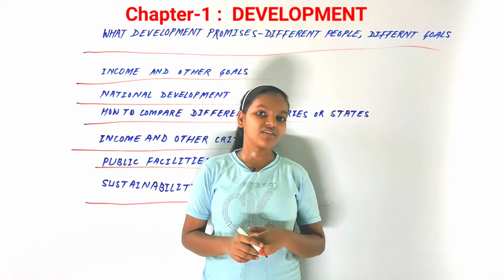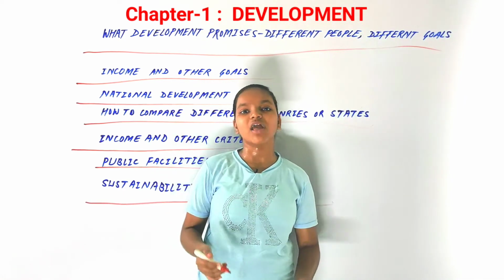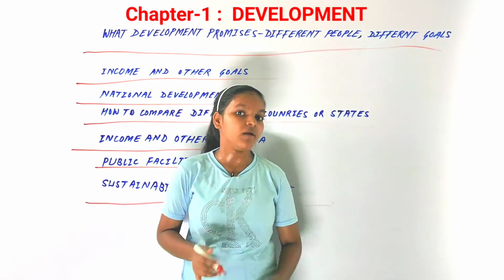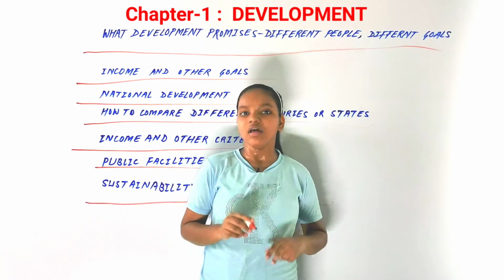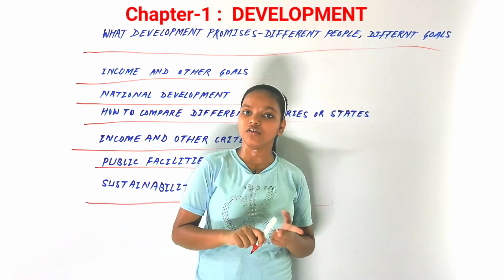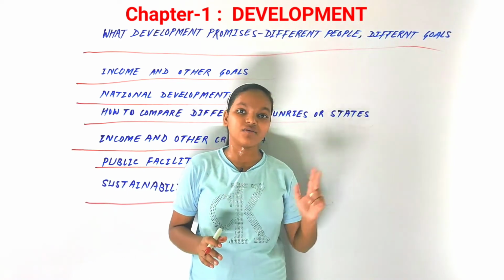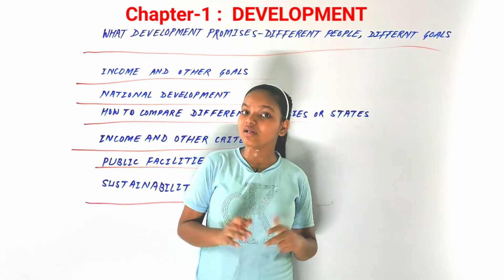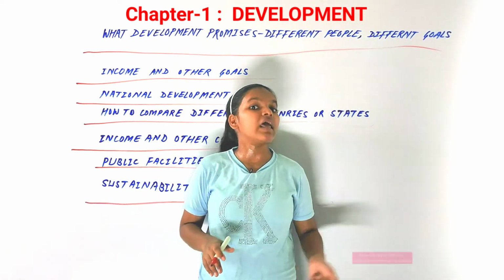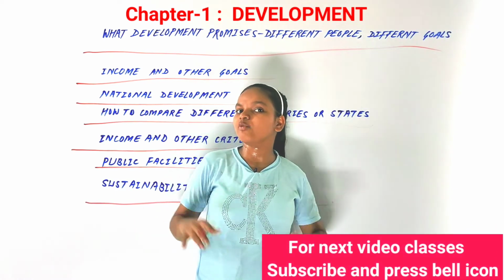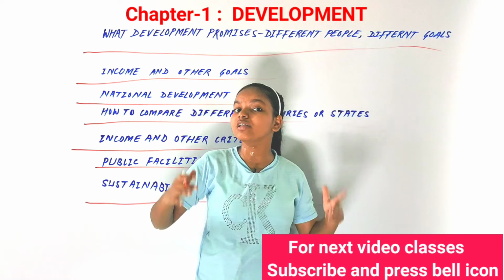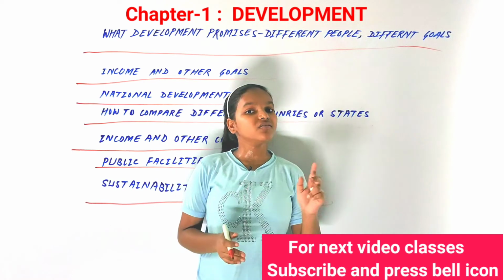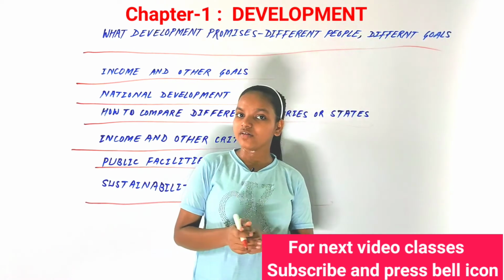So we'll have to take the first step, awareness. There is a lack of awareness among the people. If you want to understand development, you'll have to study history and civics as well, because we are what we are today because of our past. We can't live today without the past, so you'll have to know about it. And if we want more development, there is a need for very powerful democratic politics, which you can study from civics, as I've already explained. So this is all we have discussed in this chapter.